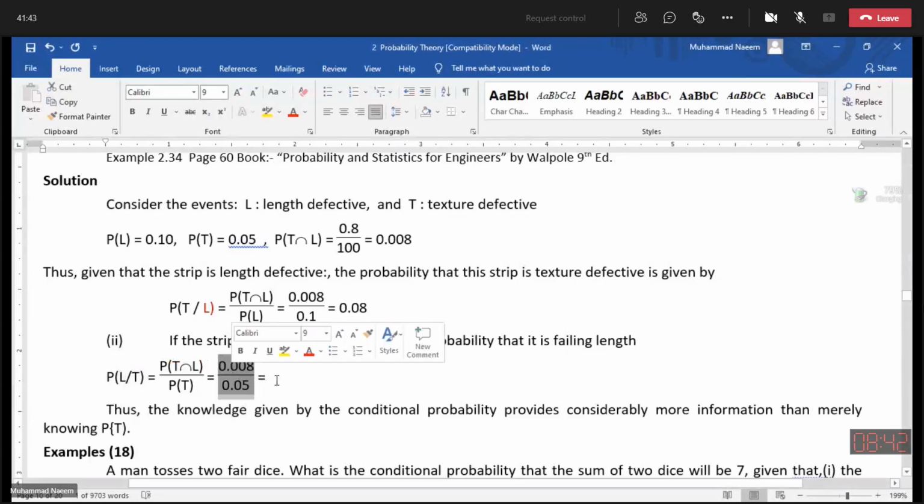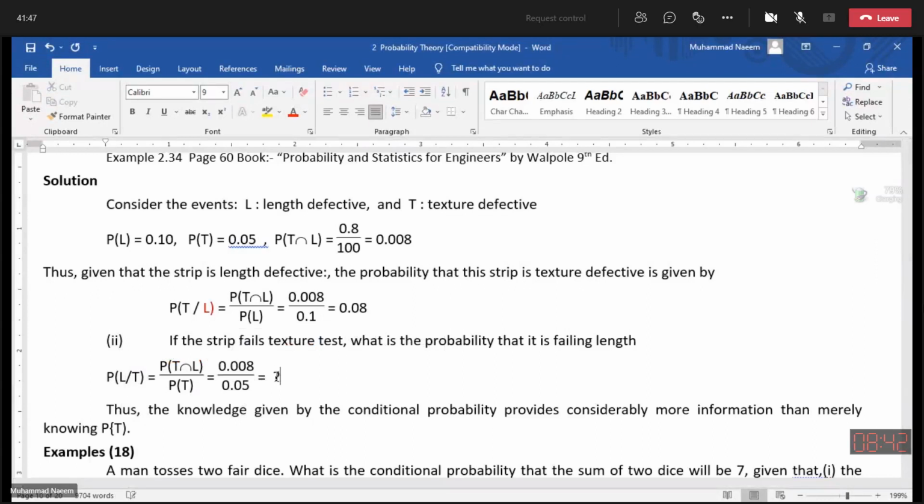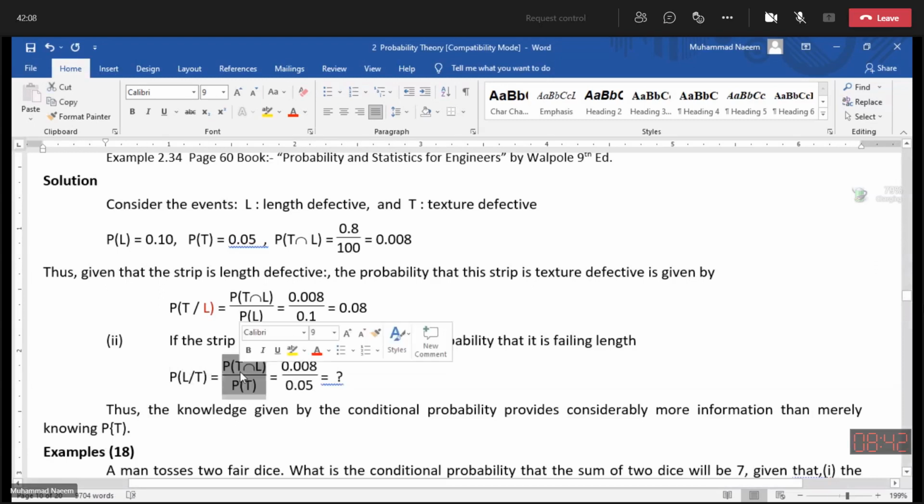So this answer is enough. So just express, first of all, define the events, then the formula, and then put in the values.